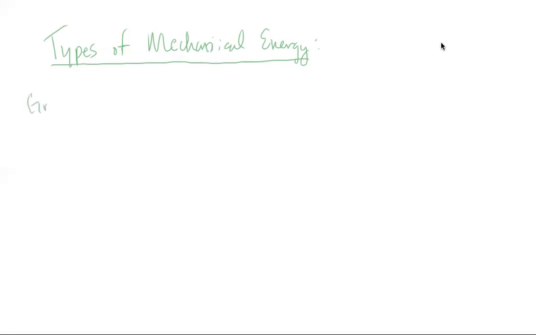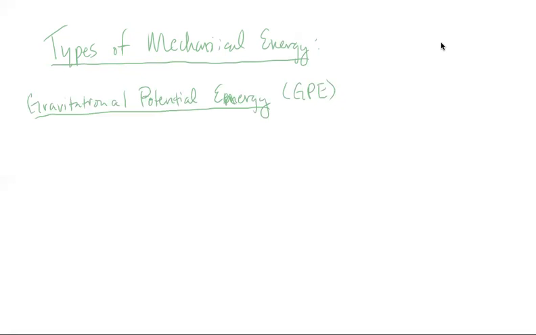So we have gravitational potential energy. And potential energy means it's stored energy, and you'll see this shortened version as GPE. So anytime you see potential, you mean it's stored energy. And for gravitational potential energy, it specifically means the energy due to position in a gravitational field.